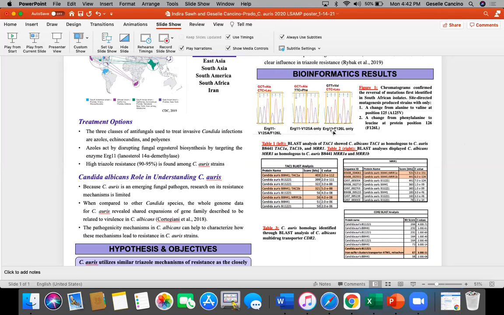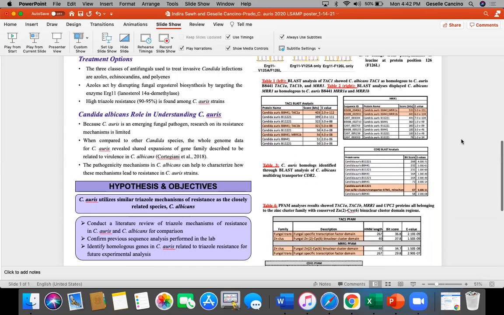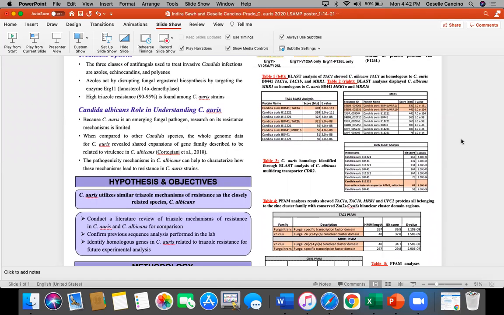As we discovered in our literature review, another primary mechanism of resistance is the overexpression of multi-drug transporters that can pump triazoles out of the fungal cell. Therefore, we performed BLAST and PFAM analyses to identify potential genes in C. auris that are associated with this mechanism.